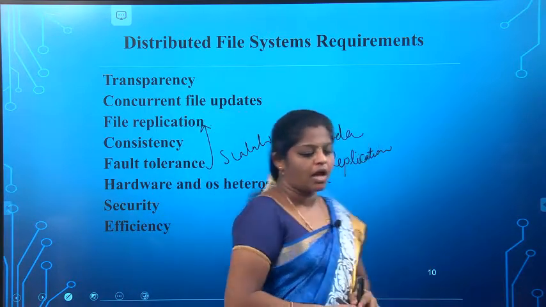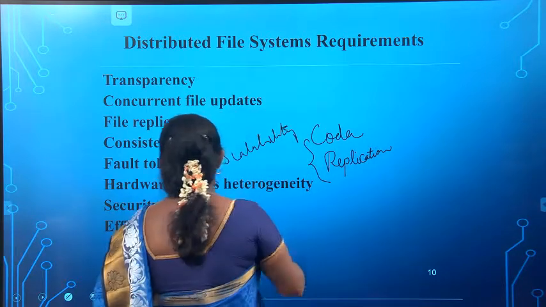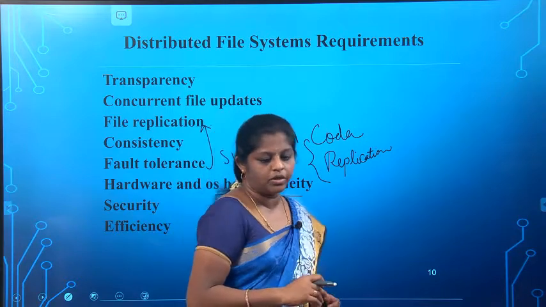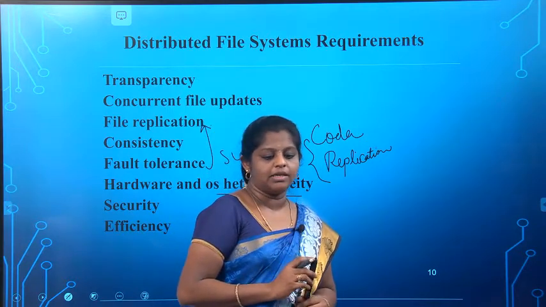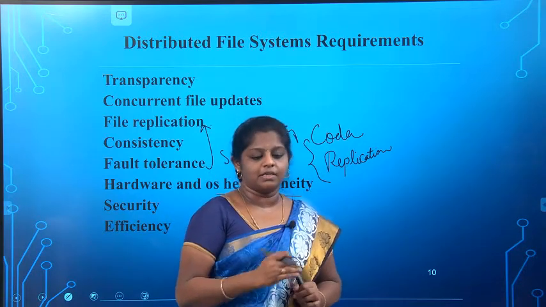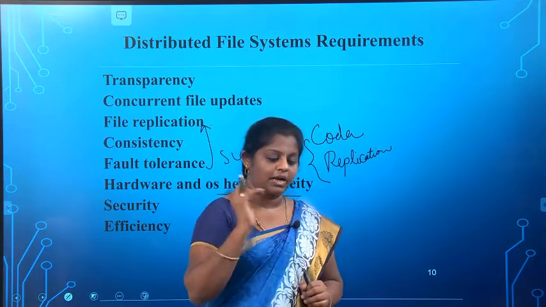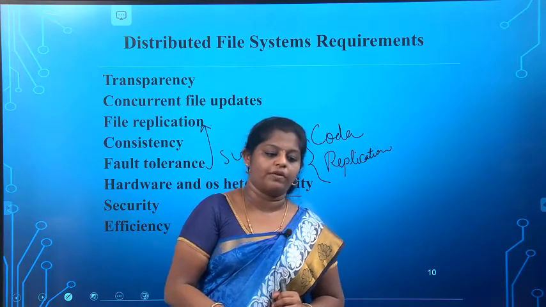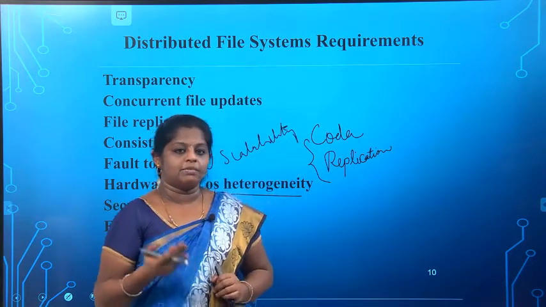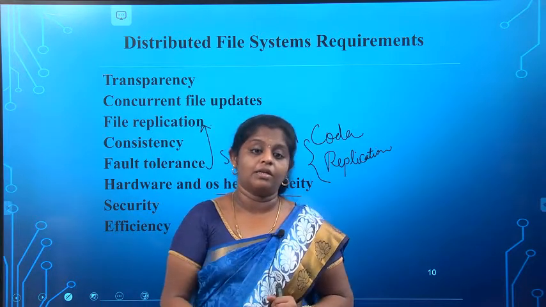Next one is hardware and OS heterogeneity. What do you mean by hardware and OS heterogeneity? What do you mean by heterogeneity? It means heterogeneous components. Here the service interfaces should be defined so that the client and server software can be implemented for different operating systems and different computers.